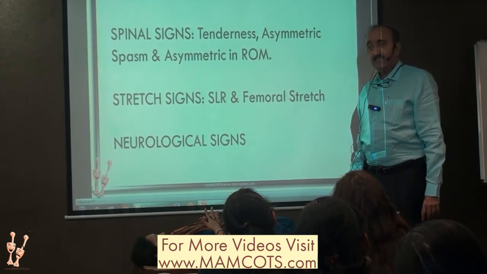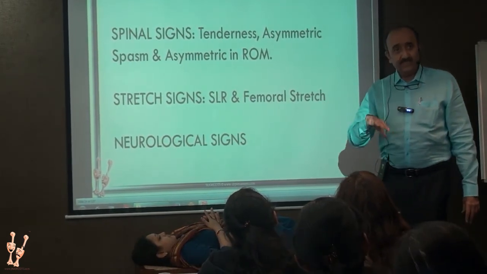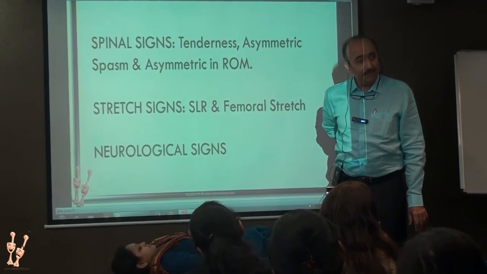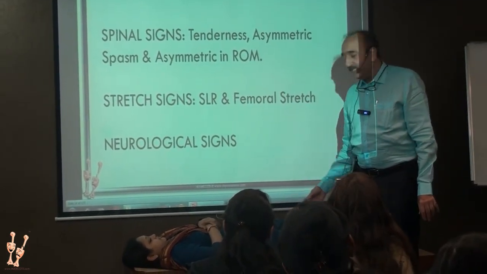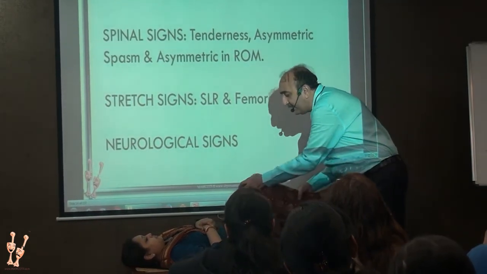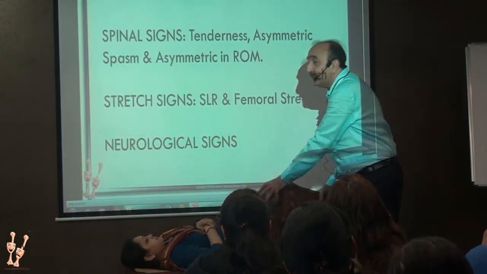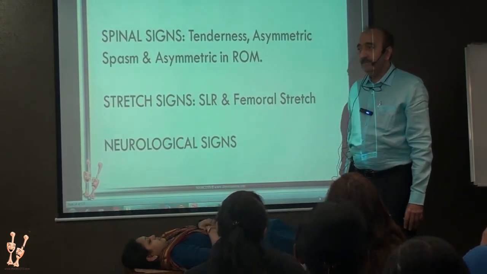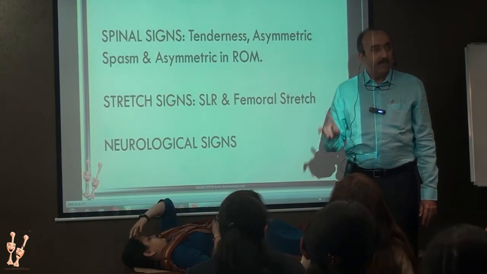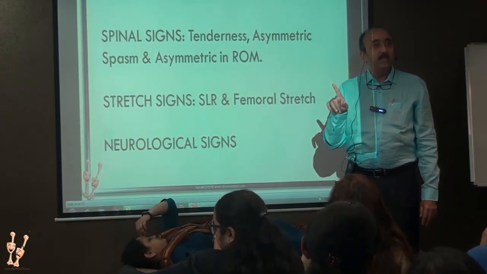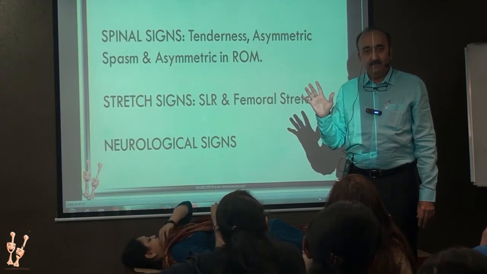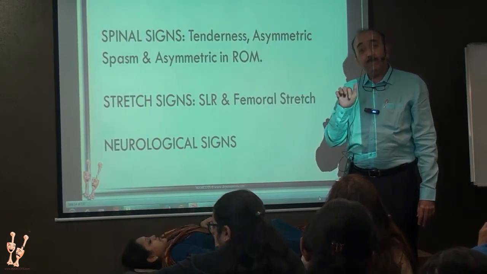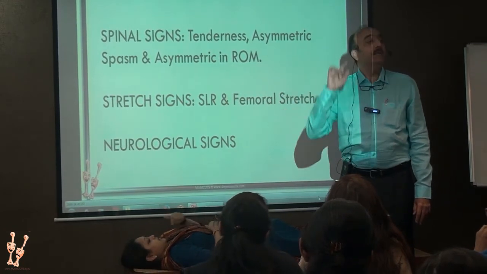When you are looking at this, there are pathologies which can mimic each other. So you have an SLR restriction giving pain. One is, hip knee bend relieves pain. But imagine the hip knee bend worsens the pain. Then it is not SLR, then it's a hip pathology. Clear? SLR giving pain, hip knee bend relieves pain, problem is spine. SLR giving pain, hip knee flexion further increases pain, hip pathology.